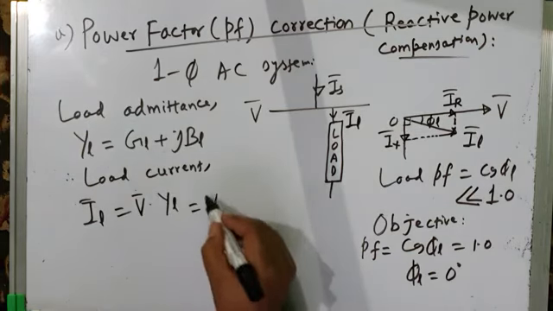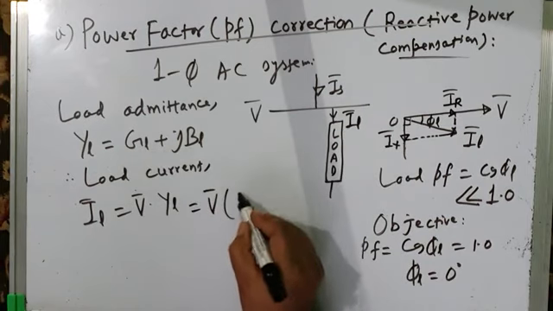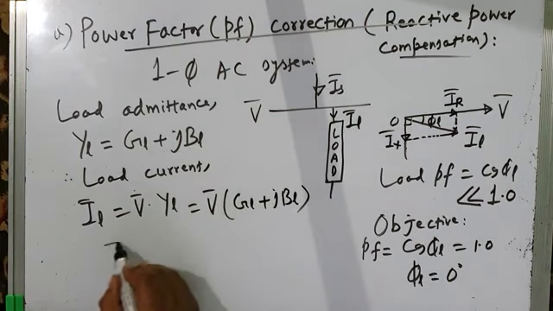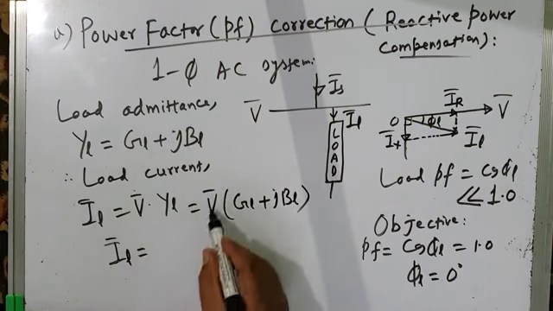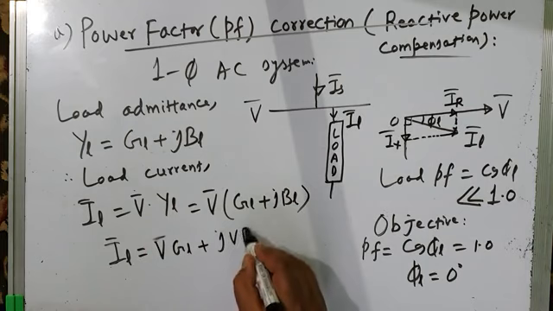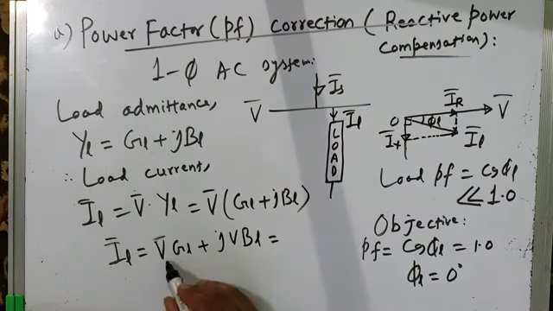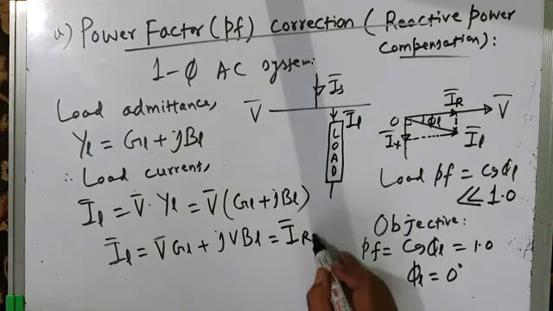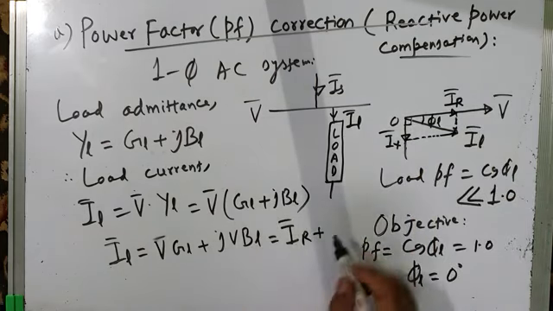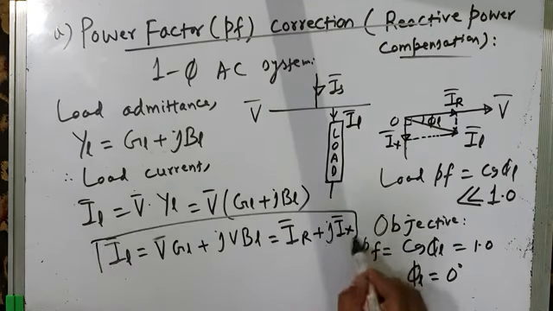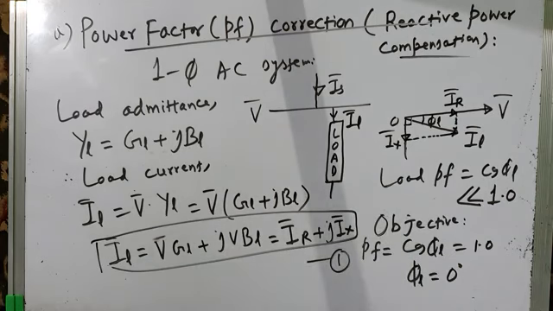That is equal to voltage V into admittance GL plus jBL. So we can write the load current as V into GL, that is VGL, plus jVBL. V into GL is the resistive component of current IR, plus j times V into BL, which is the reactive component of current, j Ix. So this is the load current IL, let us call this equation 1.